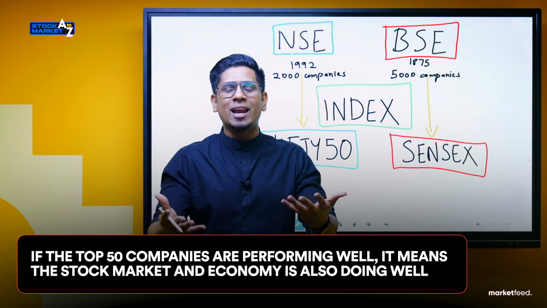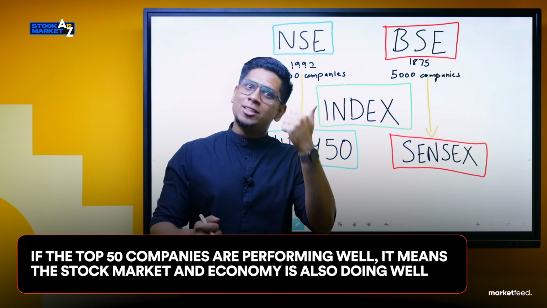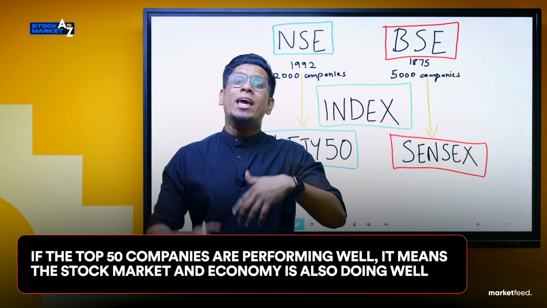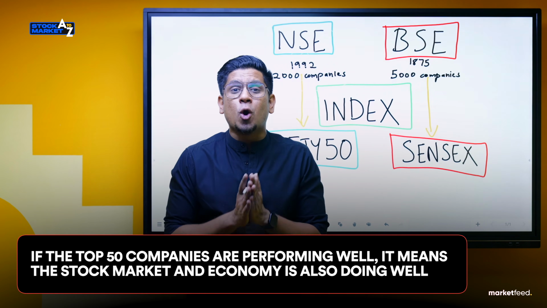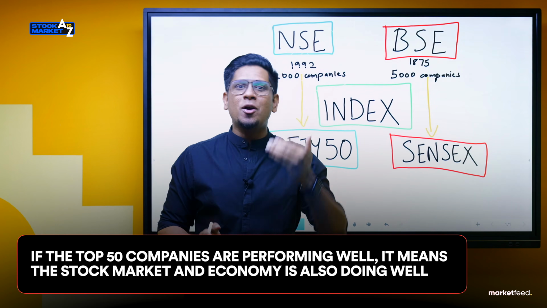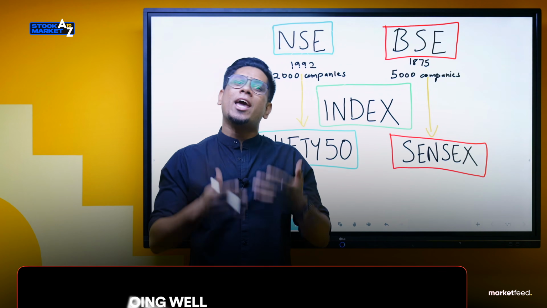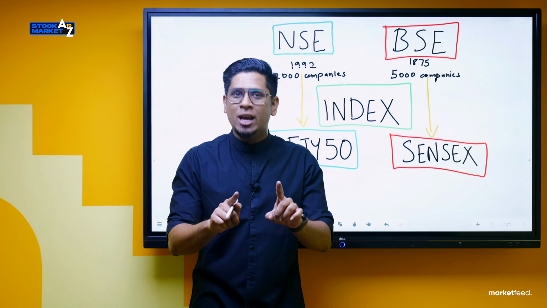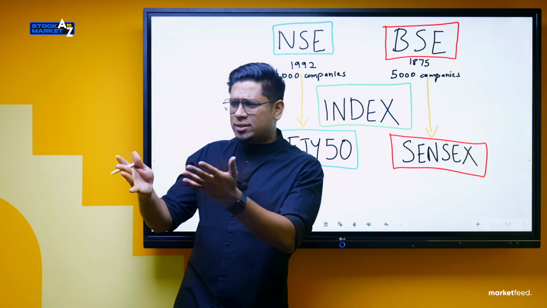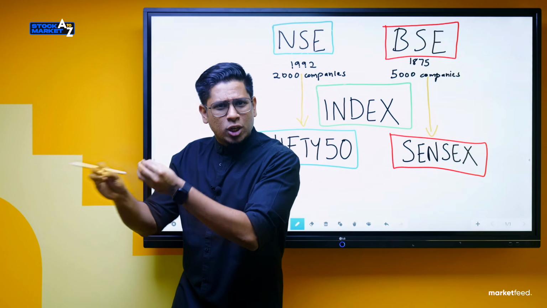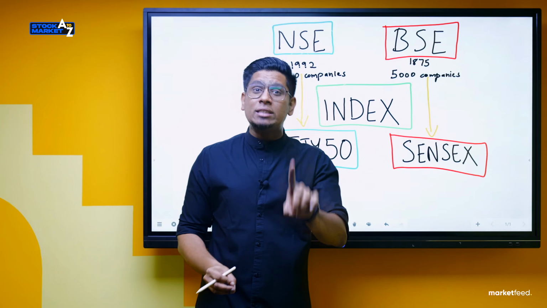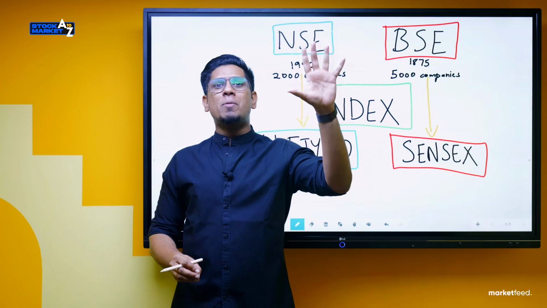If they are doing well, it will obviously mean that the stock market and the economy are doing well. If those top 50 largest corporations in the country are doing bad, then it obviously means that the economy and the stock market are doing bad. So going by that logic, it's not necessary to include all those small companies in the calculation. What is necessary is the top companies in the country.